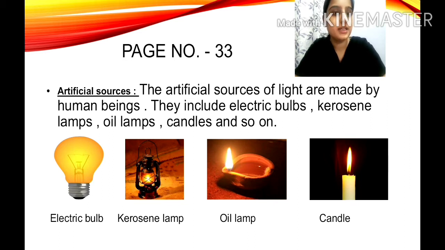Clear? About the artificial sources of light, children, two important points are what? First, it is a man-made source of light, and secondly, children, what are the artificial sources of light? You have to give the examples. So you can say electric bulb, kerosene lamp, oil lamp, candles, and many others. Okay?